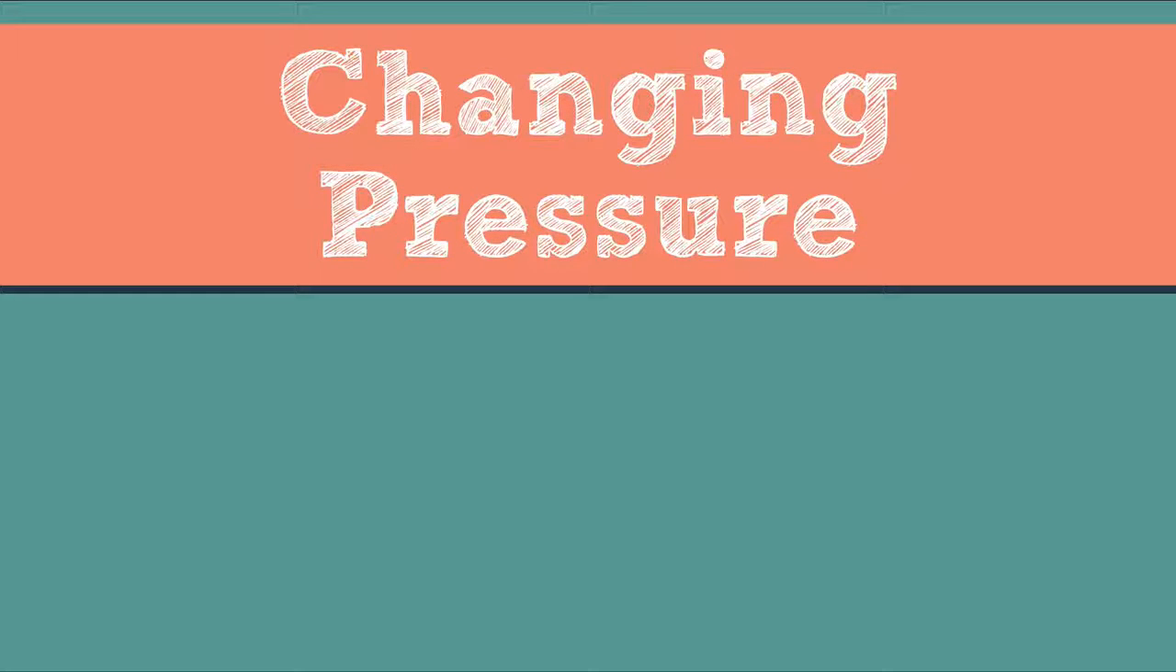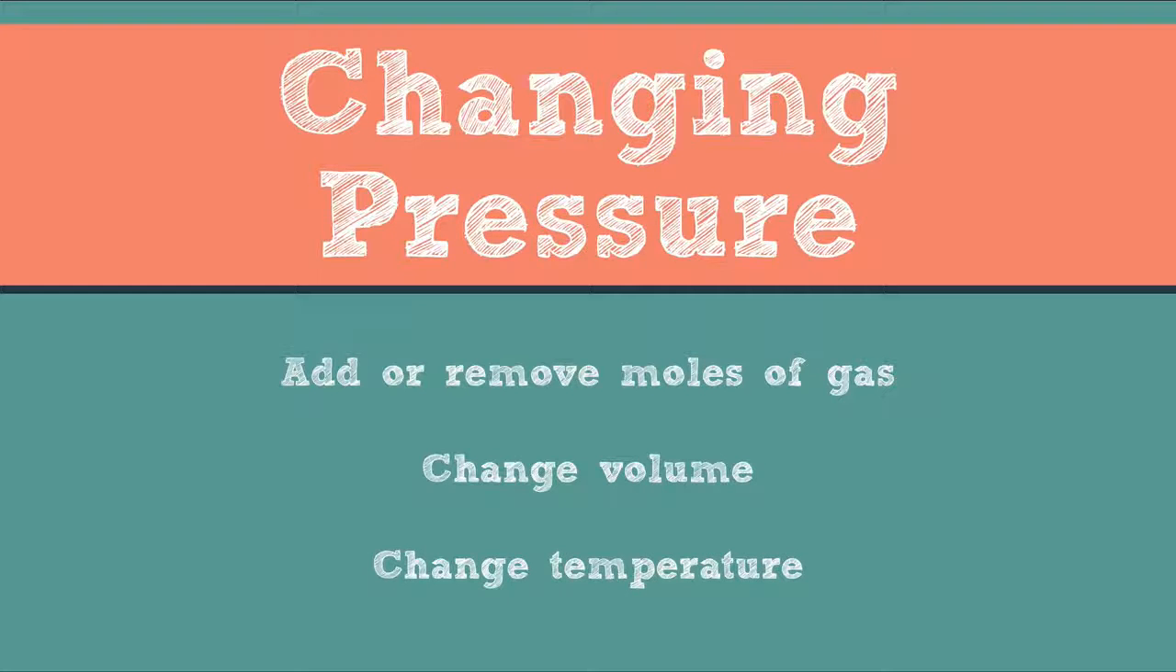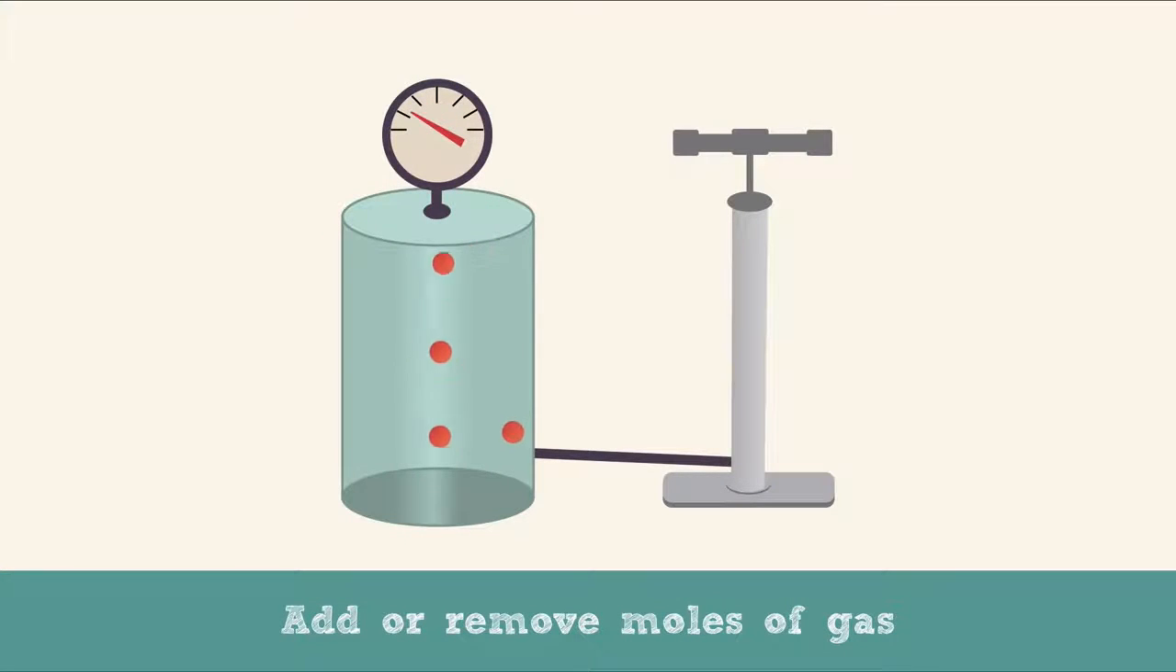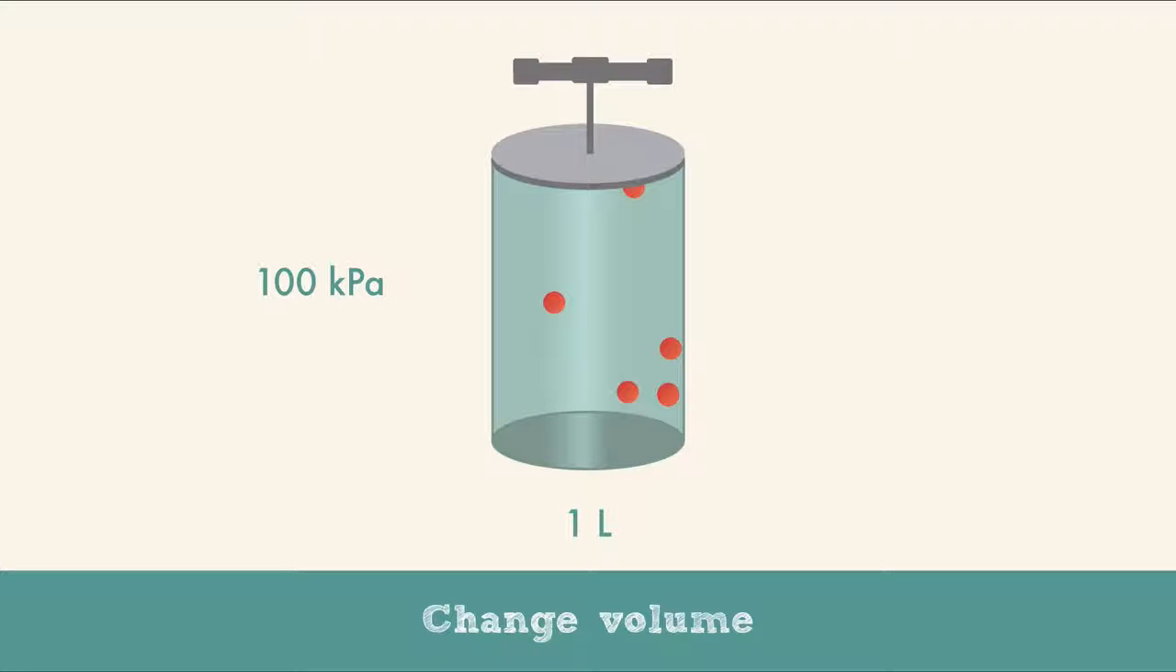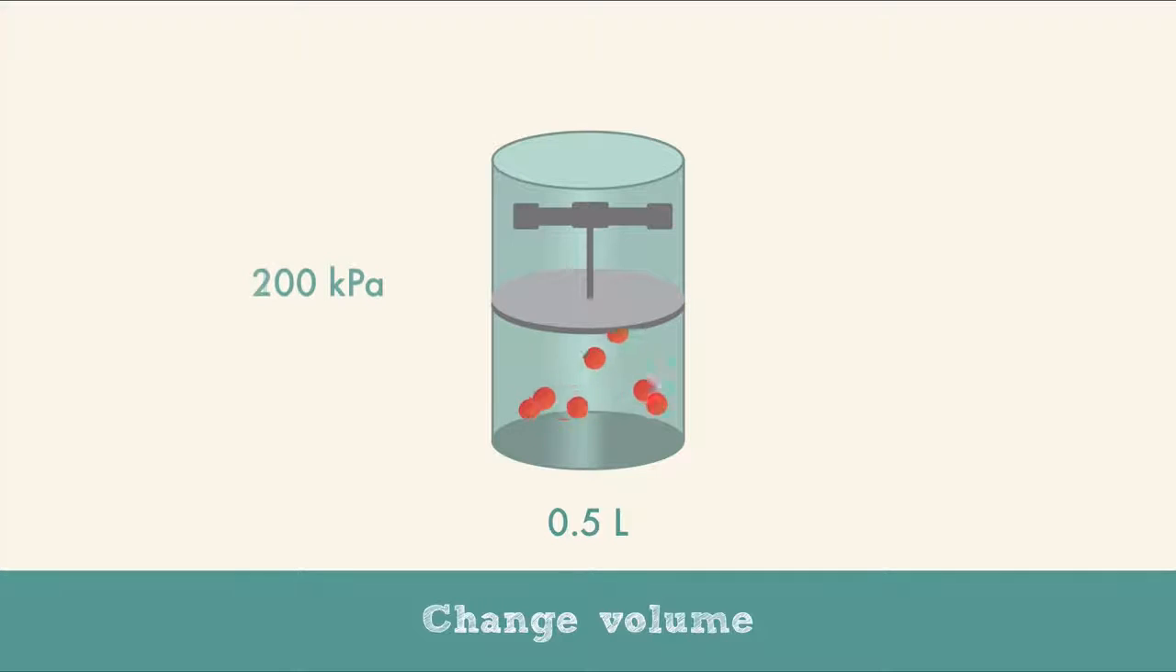So let's see how changing pressure affects the gases. You can change pressure by adding or removing moles of a gas, changing the volume, or changing the temperature. Particles are moving around, hitting surfaces, and creating pressure. When you add more moles of a gas, there are more particles hitting the surfaces, and therefore, the pressure will increase. In this container, the only thing that will change is the volume. When we cut the volume in half, from 1 liter to half a liter, the pressure will double.